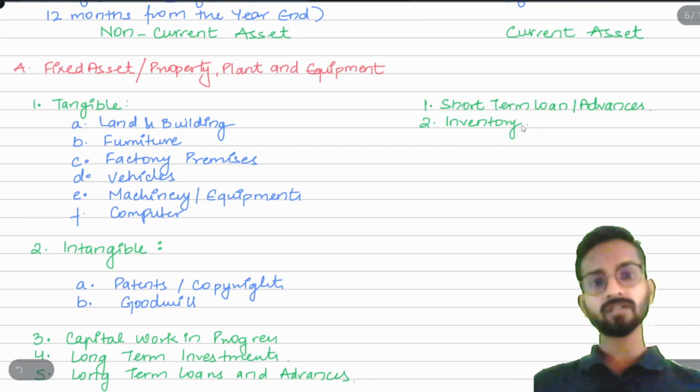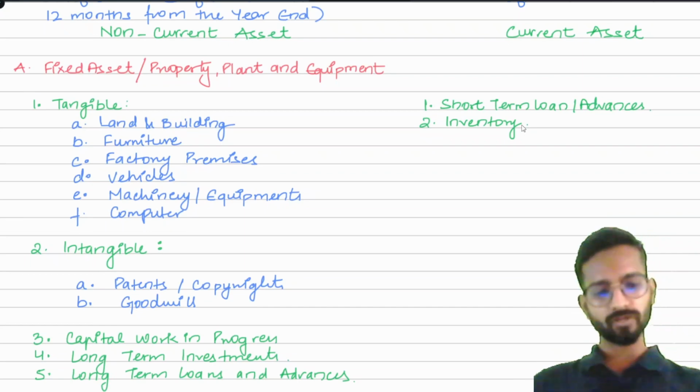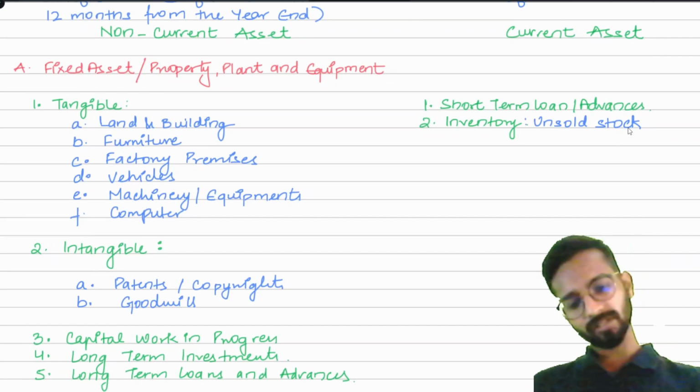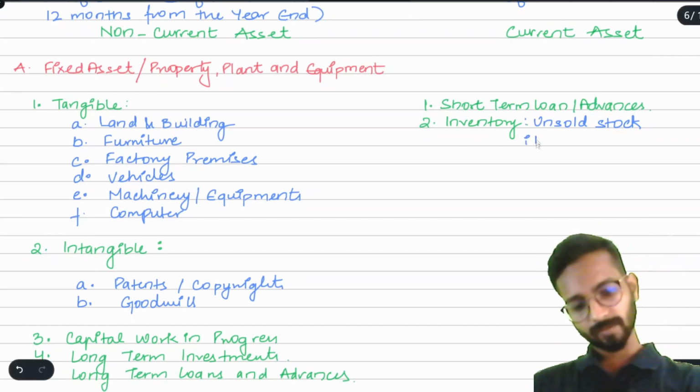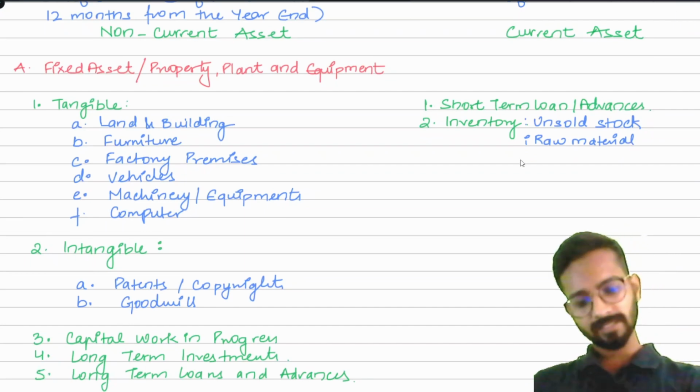Inventory is all the stock which is still in our godown, which is not sold. So you can say the unsold stock. That is called inventory. Now it can be of 3 types. See, what can be the 3 types? First can be raw material. What can be the raw material for our business? It can be the buttons, threads which are used to produce shirts.